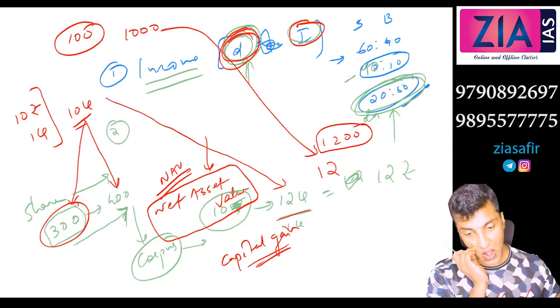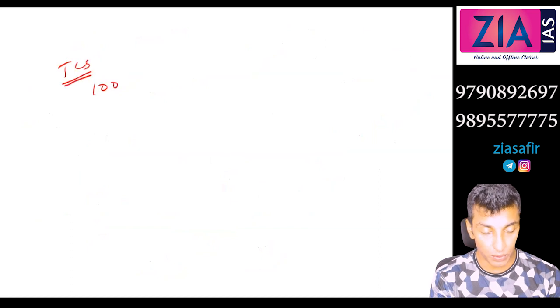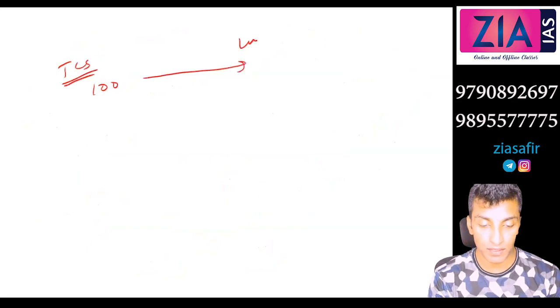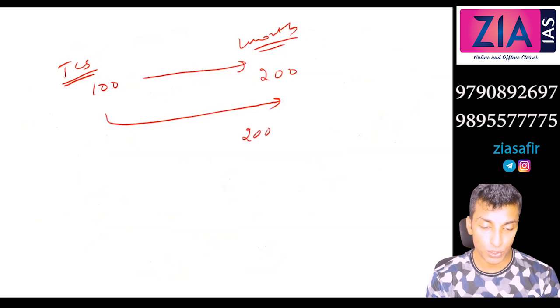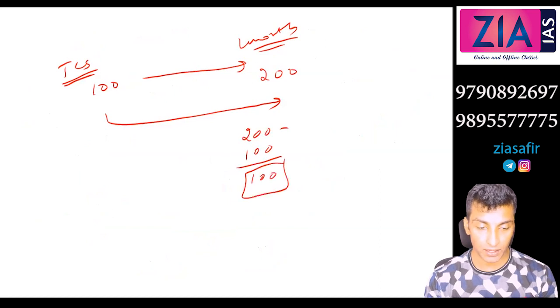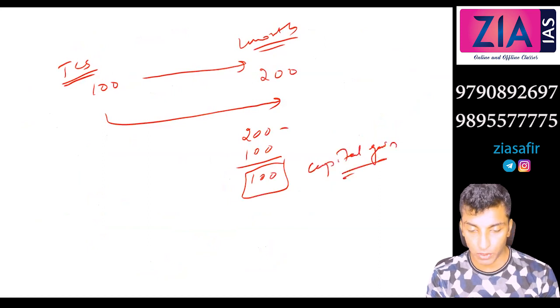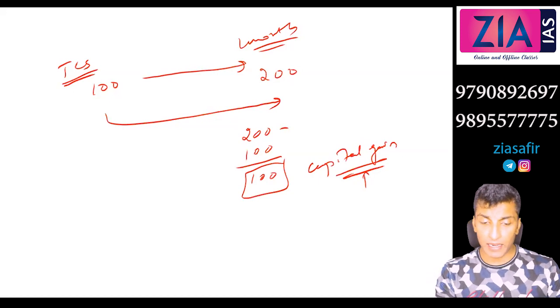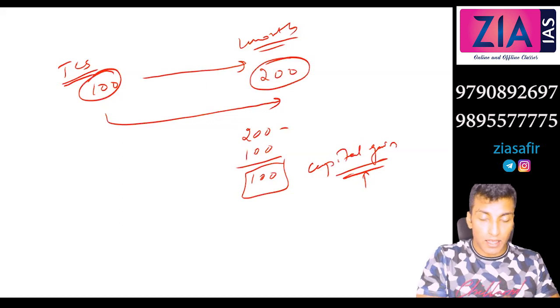Sir, please explain it. Yeah, let's suppose you are buying a share for 100 rupees. One share of TCS costs 100 rupees. After, let's say, 1 month, this share price has increased to 200 rupees. So now you can sell this share and you will get 200. So 200 minus the price at which you bought, 100, that is your return. This 100 is your return. This is what you call capital gain, and we will discuss it in detail when we discuss tax. But this is capital gain, gain in the capital. This was your capital and now this is what you are getting. So there is an increase.